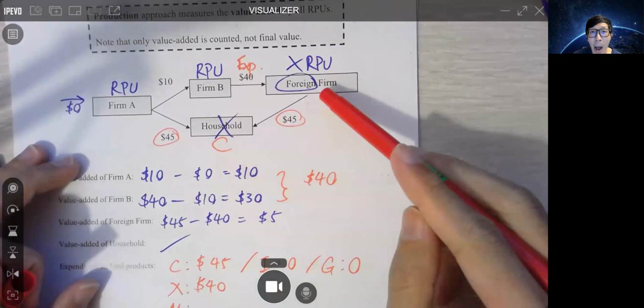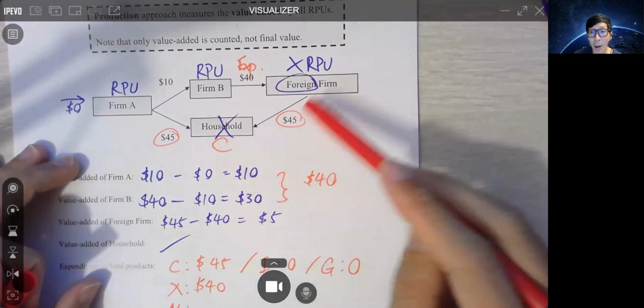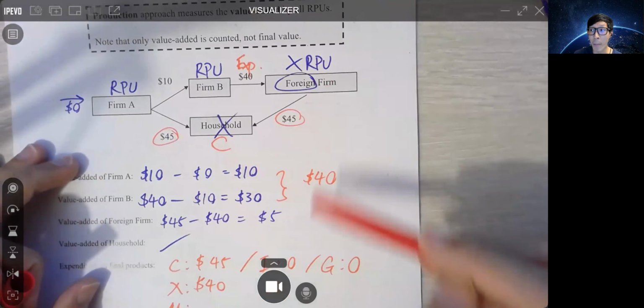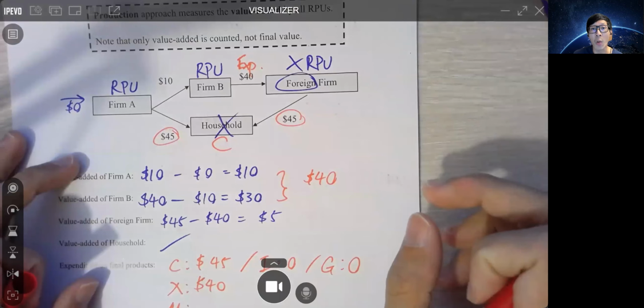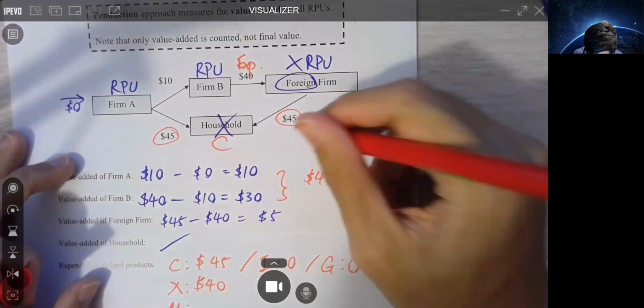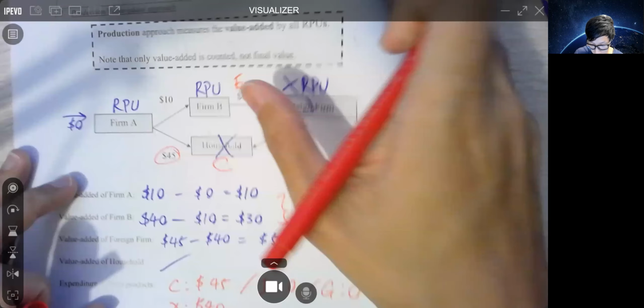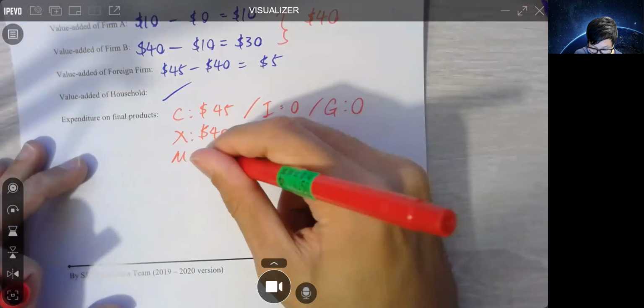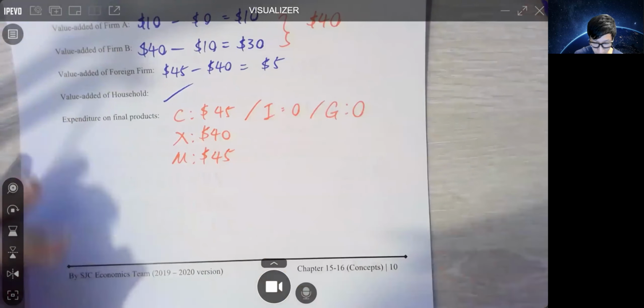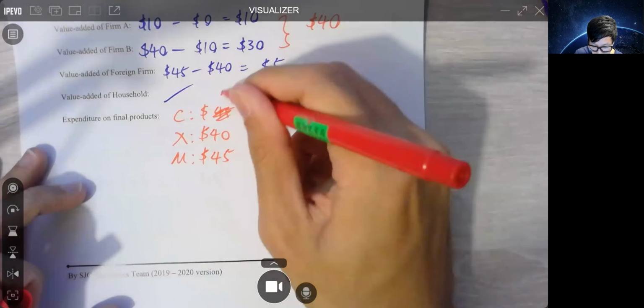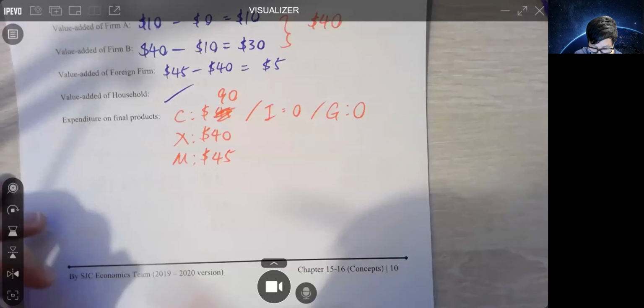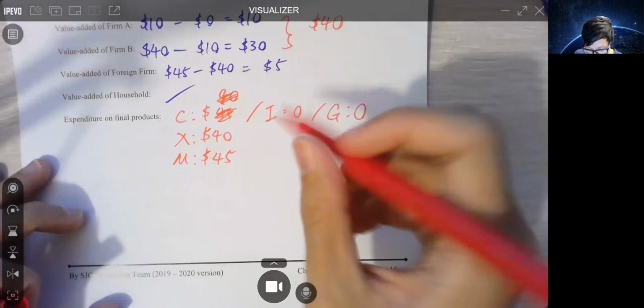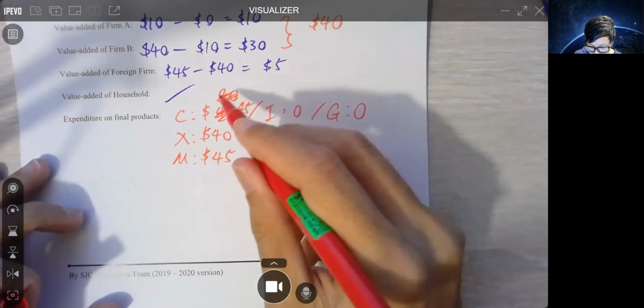OK，好嘛？What about import? Household buying from a foreign firm. What do we call this? We call this import. So import. Right now we have $45. Okay, sorry, C 90, right? No, 45, not 90. I'm so sorry.